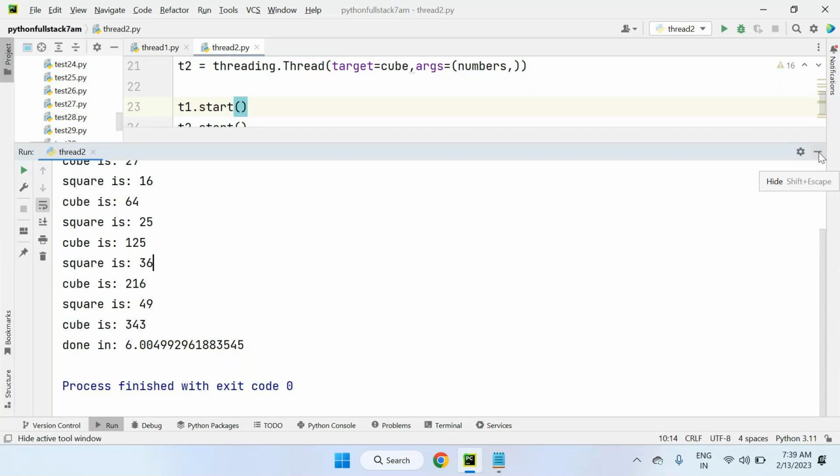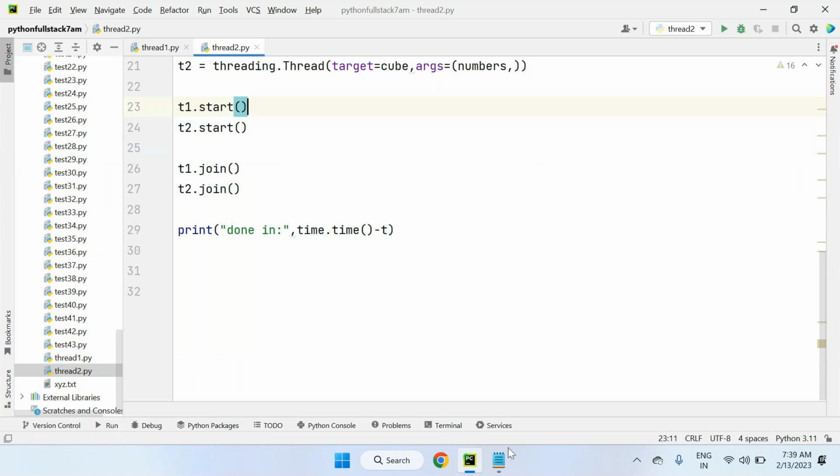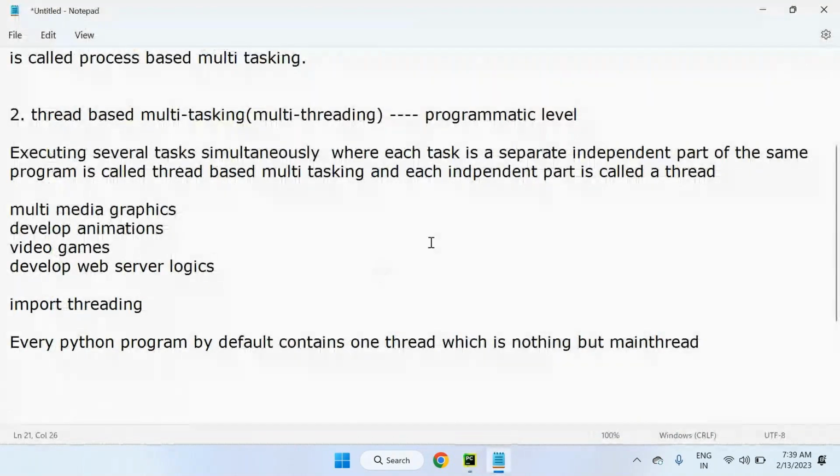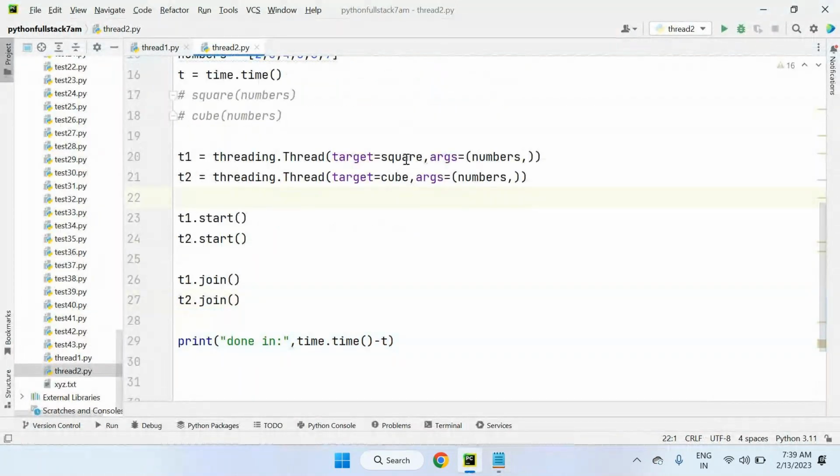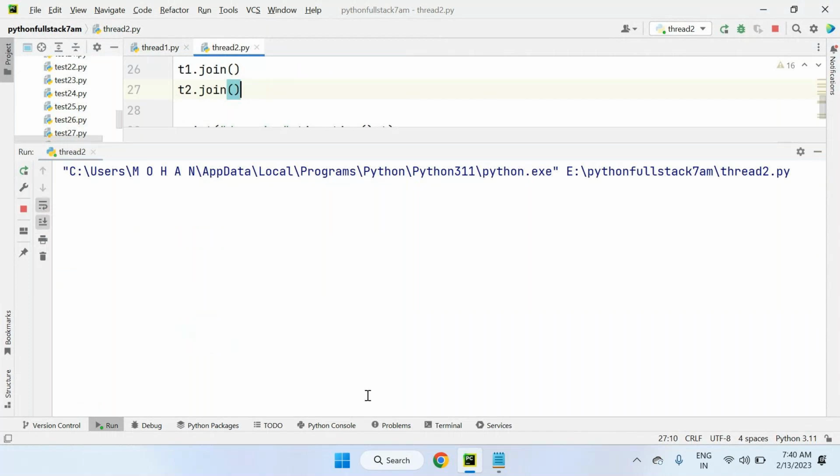So parallel execution is executing several tasks simultaneously, where each task is an independent part of the same program. Independent part means the square function is one separate independent part, the cube function is another separate independent part. So this is multiple tasks we are executing parallelly. So we are reducing response time. Response time is quick, coming without delay, because both tasks we are executing parallelly, no need to wait.